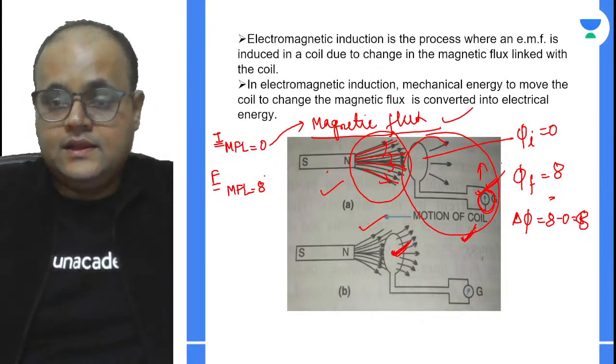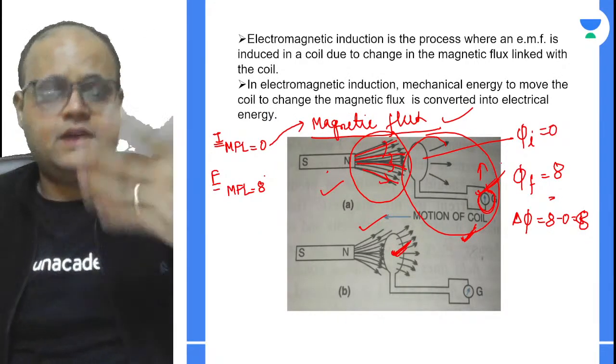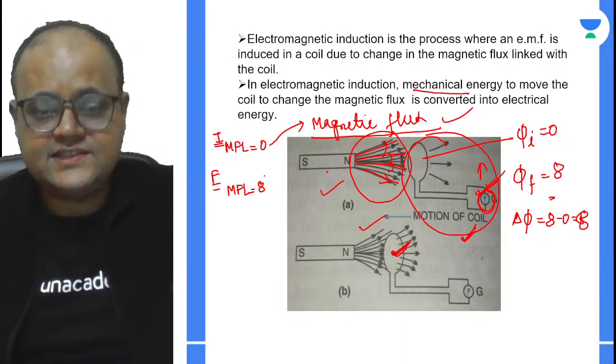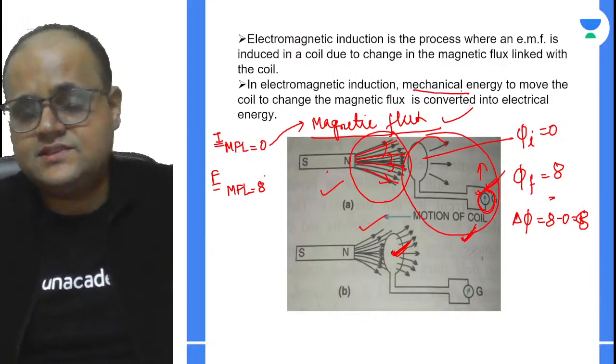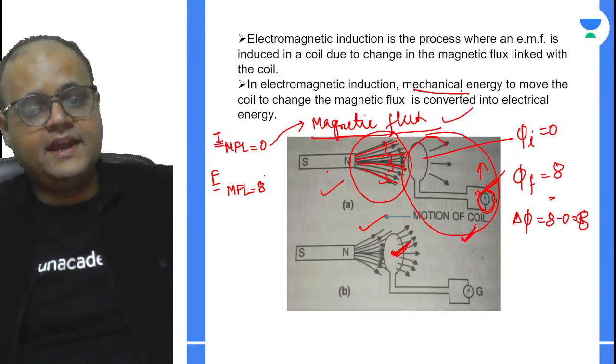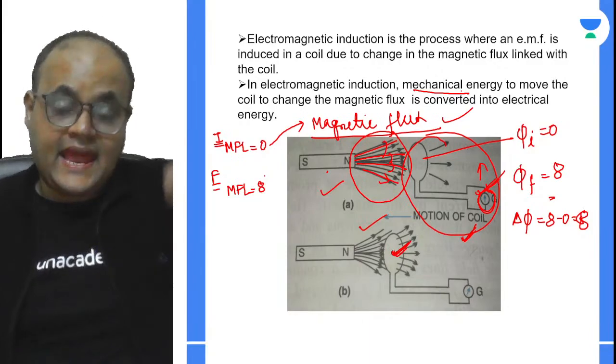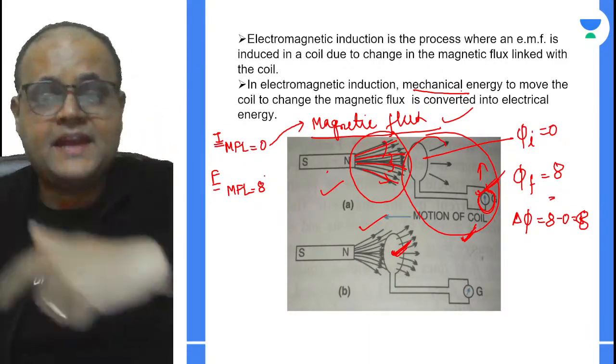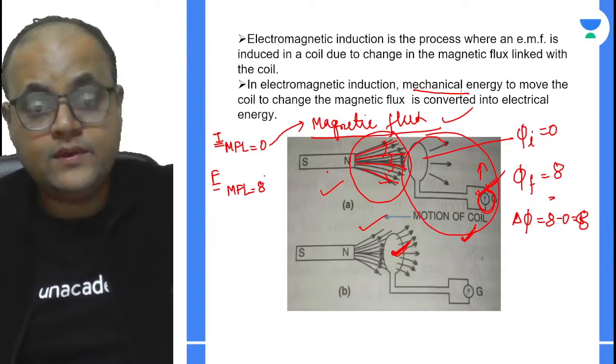Okay. Now, if I talk about the conversion of energy, you can clearly see that the slide says that in EMI, which is the short form for electromagnetic induction, the mechanical energy used to move the coil to change the magnetic flux is converted into electrical energy.